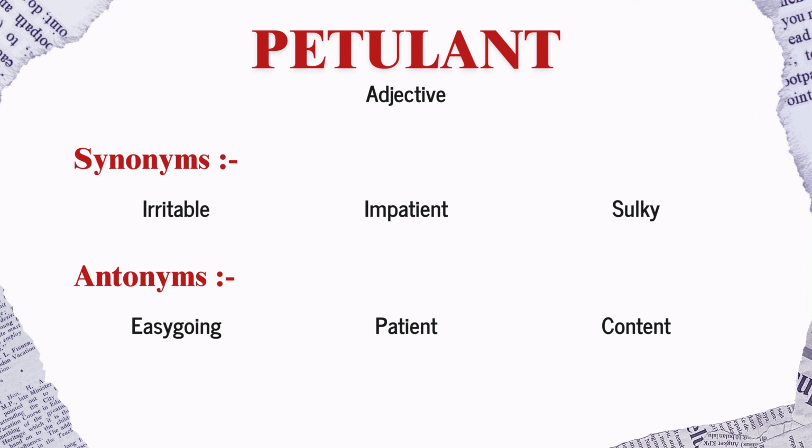Synonyms for petulant include irritable, impatient, and sulky. Words with opposite meanings or antonyms include easygoing, patient, and content.